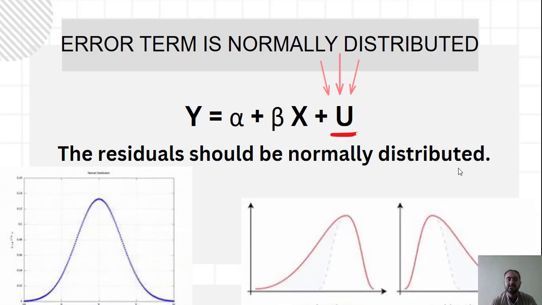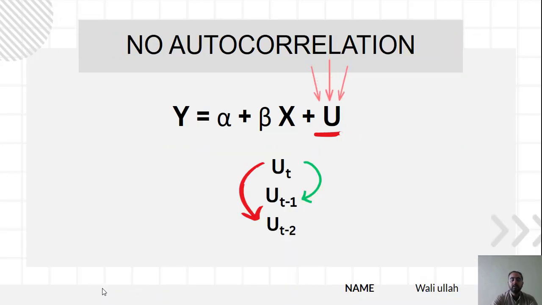So the third assumption is that the error term is normally distributed. So we can also say that the residuals should be normally distributed. We have given a graph of 3 plots. The first one is normally distributed, the second and the third one are not normally distributed. So our residuals should plot like this. When residuals plot like this, we will say that the error term is normally distributed.